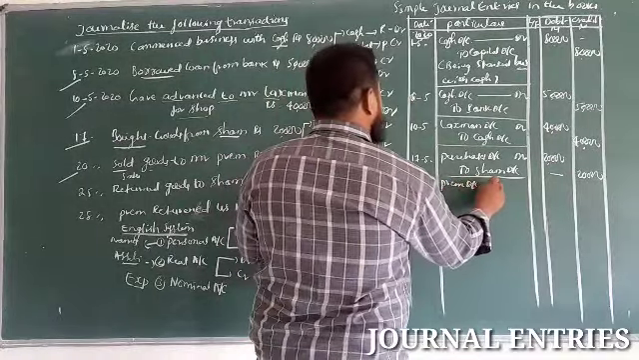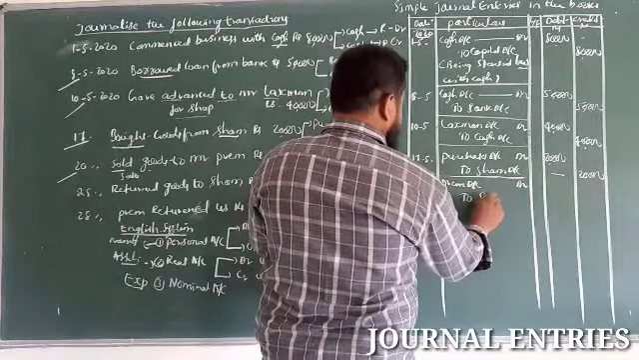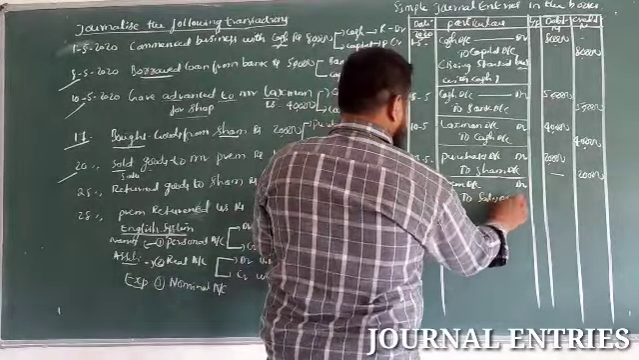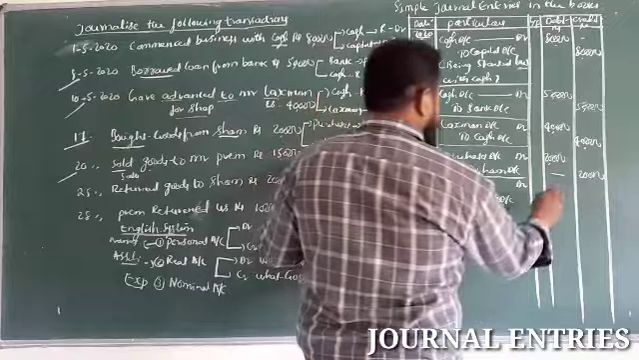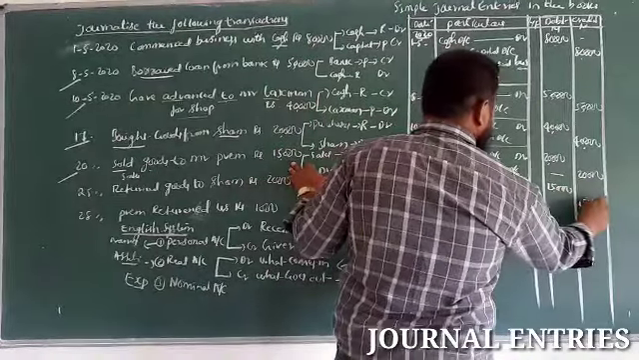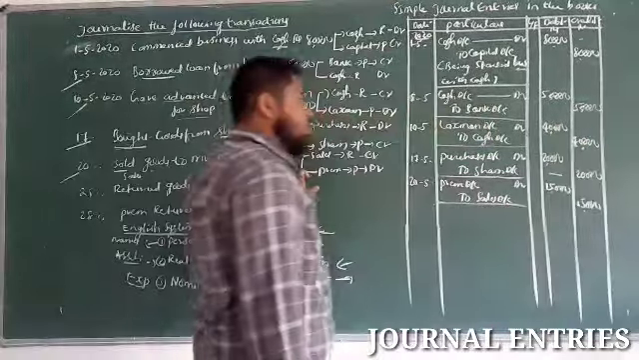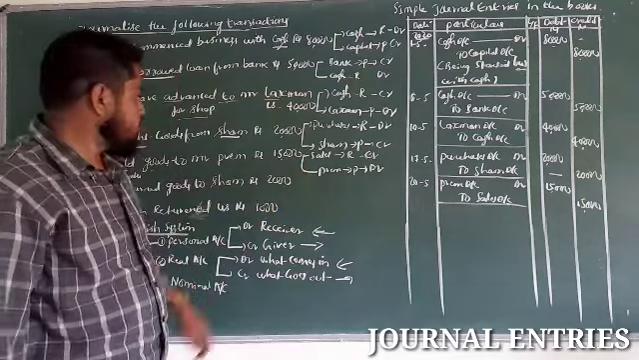Prem account, debit to sales account. So, amount 15,000. So, narration being supplied goods to Prem on credit.